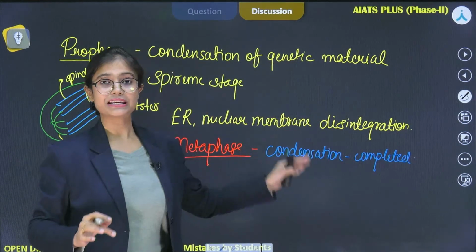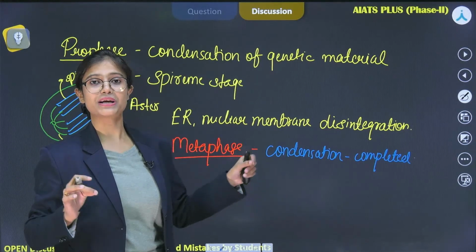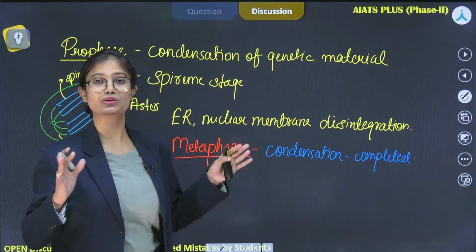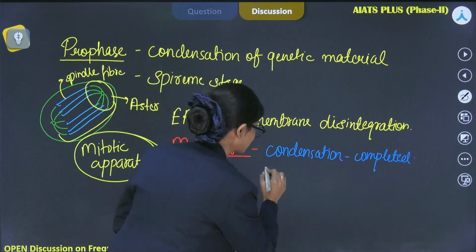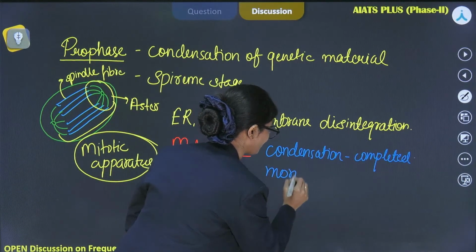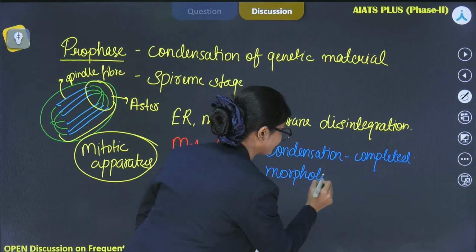That means during this phase, the genetic material is present in highly condensed form, and in this phase only can we study the morphology of the chromosome as well.